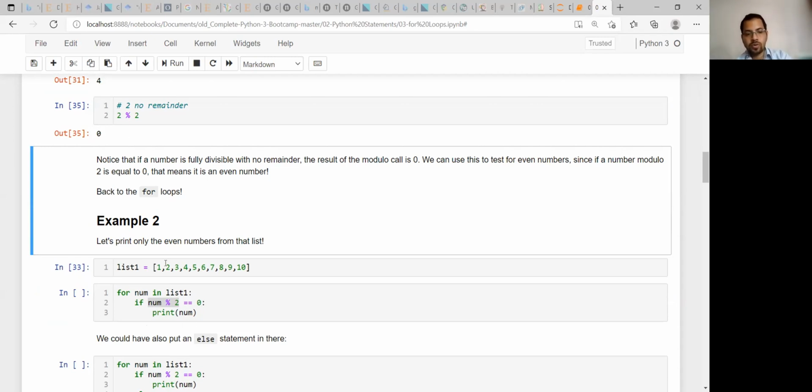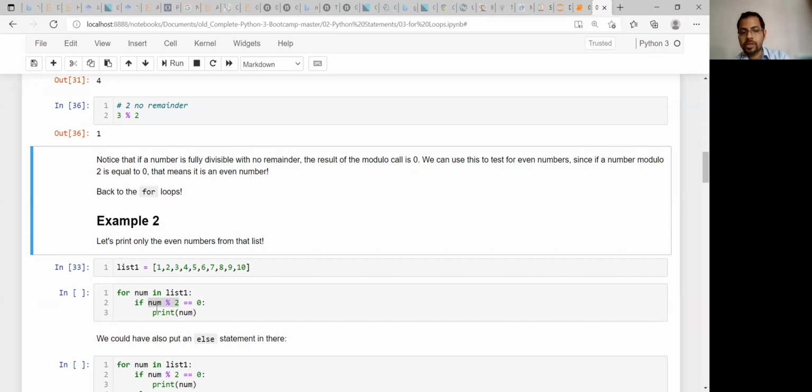Again the iterator will go on to this 3. Now the value of this variable num is 3. Now 3 modulo 2 will again be checked, and you are getting 1. So that means 1 equal to 0 will be false, so that number will not be printed. So if this comparison is true, only then will it go on to the next print statement, isn't it?